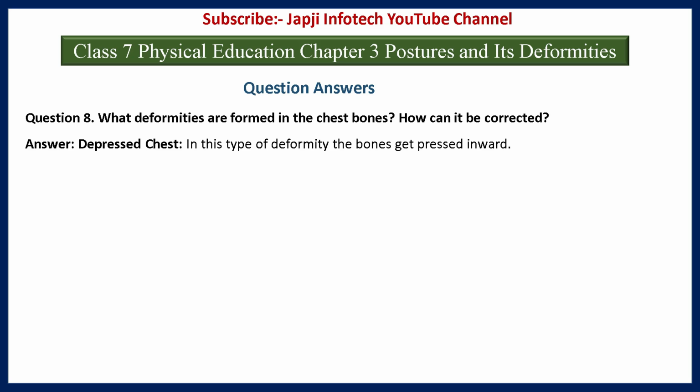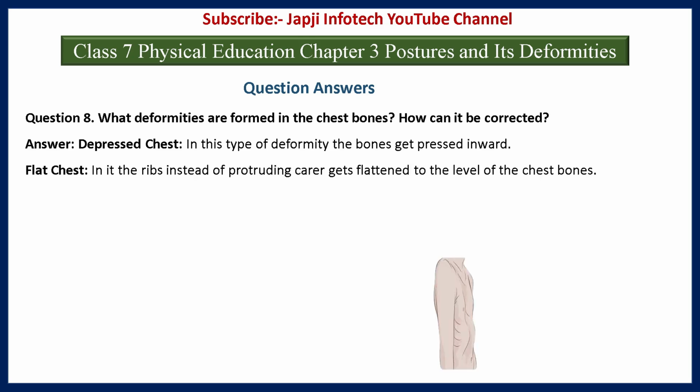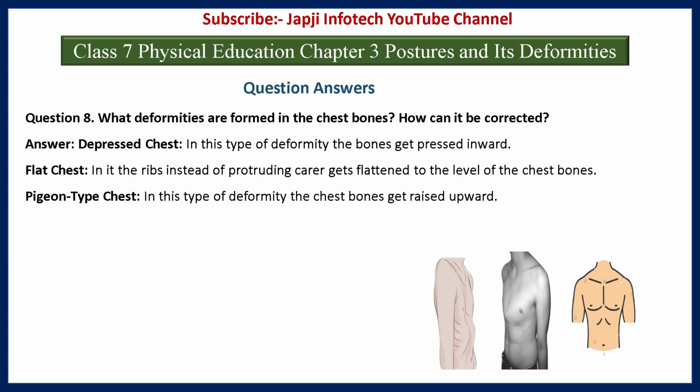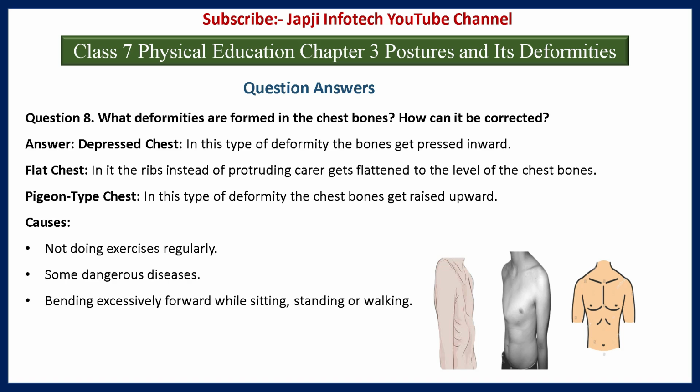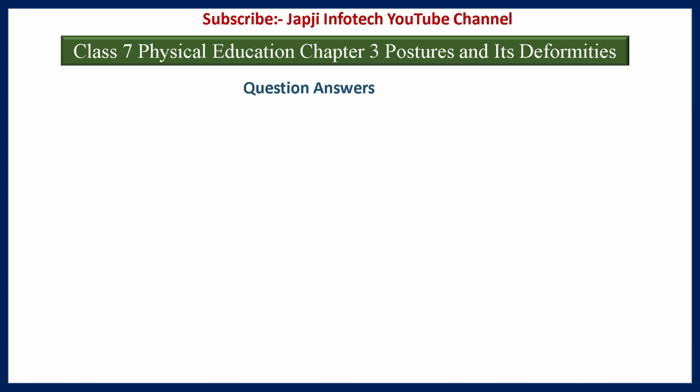And the answer is, depressed chest. In this type of deformity, the bone gets pressed inward. Flat chest: in it, the ribs, instead of protruding, get flattened to the level of the chest bones. Pigeon type chest: in this type of deformity, the chest bones get raised upward. And their causes are not doing exercise regularly, some dangerous diseases, bending excessively forward while sitting, standing or walking, deficiency of phosphorus, calcium and vitamin D.